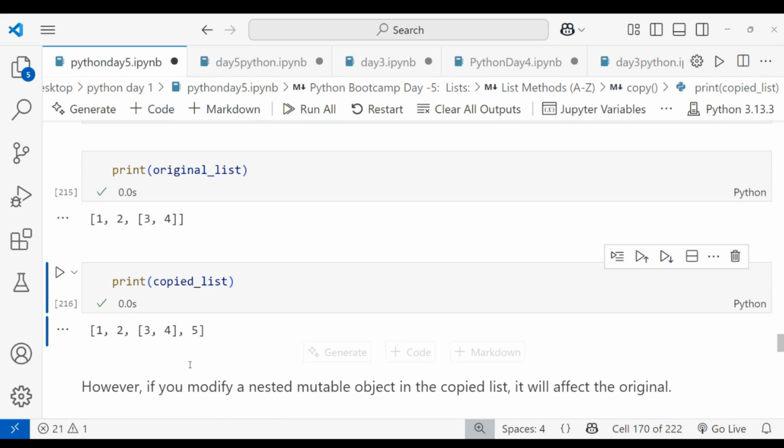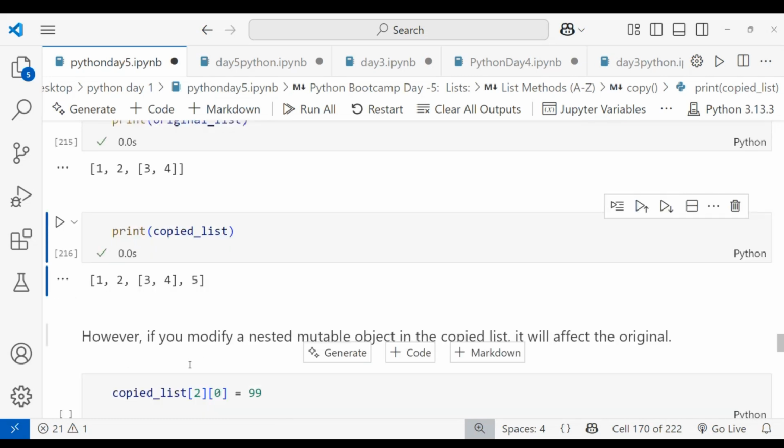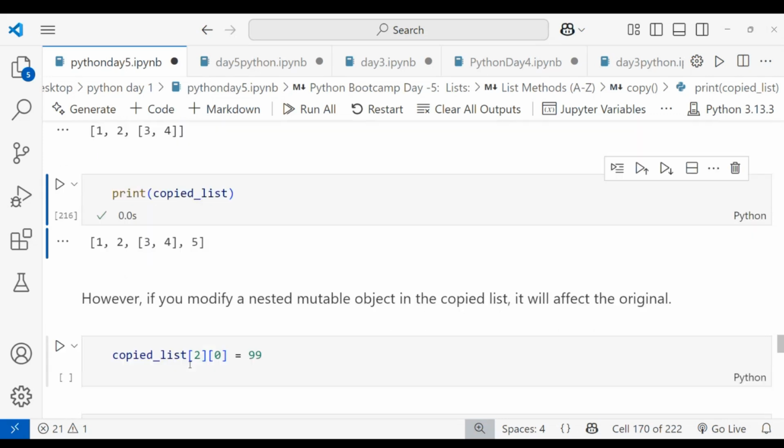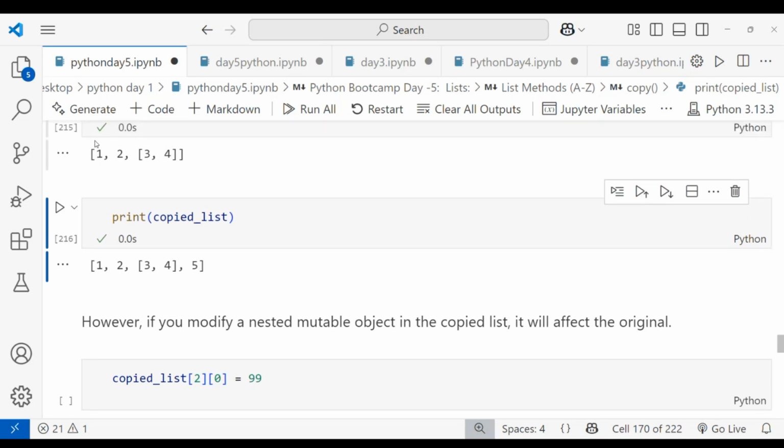However, if you modify a nested mutable object in the copied list, it will affect the original. Okay. In the copied list, I want to replace the value 3 with 99. The index value for the nested list is 2, and inside it, 3 is index 0 and 4 is index 1.